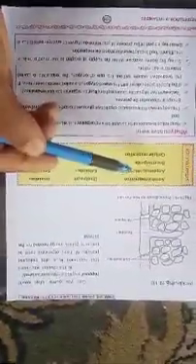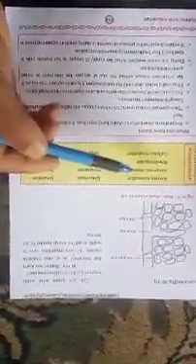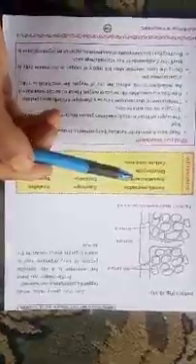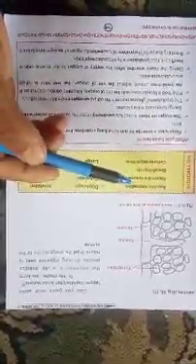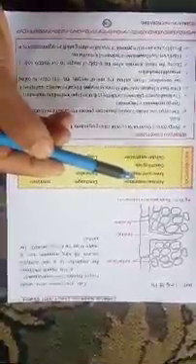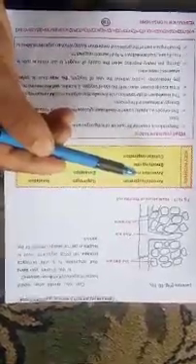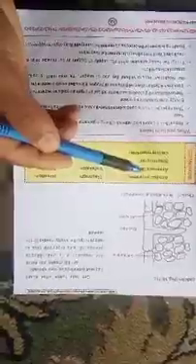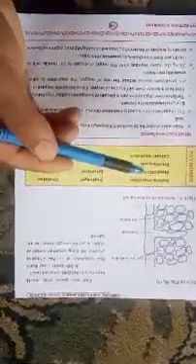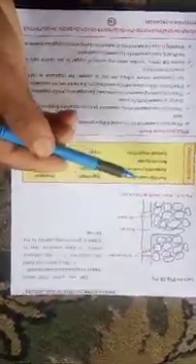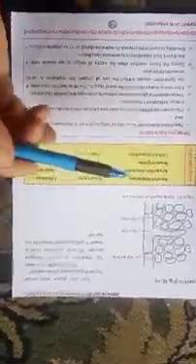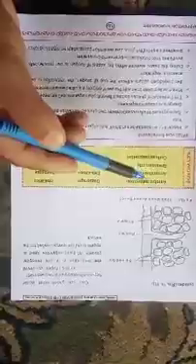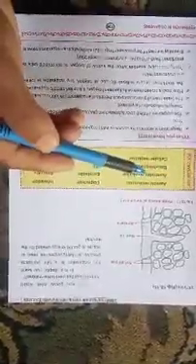As you know, aerobic respiration is the breakdown of glucose into carbon dioxide and water with release of energy in presence of oxygen. So, dear students, aerobic respiration is that respiration where there is breakdown of food in presence of oxygen. In animals and in plants, most of the animals, aerobic respiration takes place.